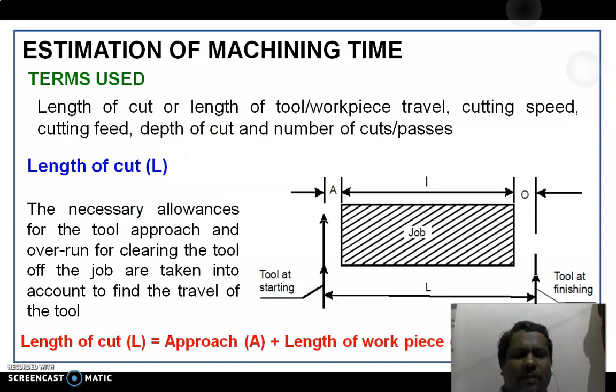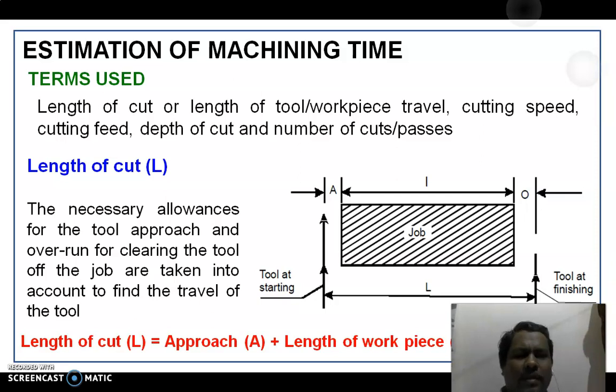There are certain variables or parameters which decide the machining time and proportionately machining cost. What are the parameters? The first and foremost parameter is length of cut or length of tool travel or workpiece travel, cutting speed or cutting velocity, cutting feed or the distance traveled, depth of cut, and number of cuts or passes. We will see length of cut. Length of cut is always not equal to length of job.